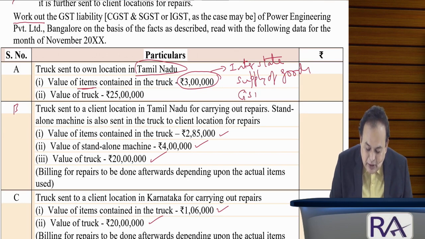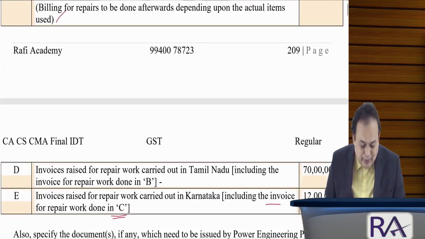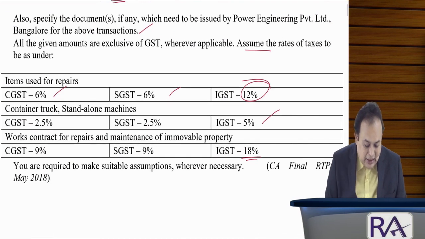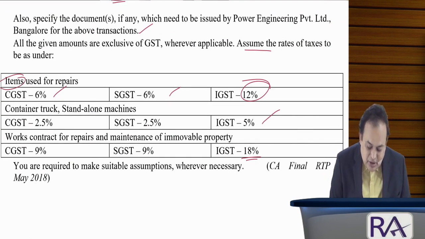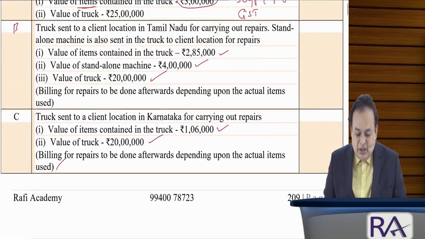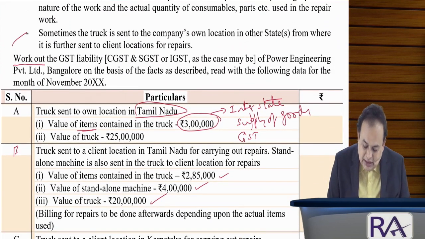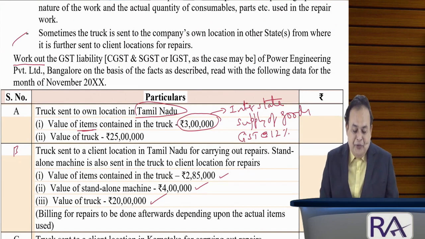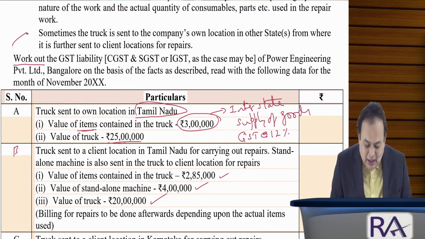Therefore, what rate of GST is applicable here? IGST applies. So items, IGST 12% applicable, at the rate of 12%. Is it clear, my dear sir? Further, value of the truck is not a supply. Why not a supply?